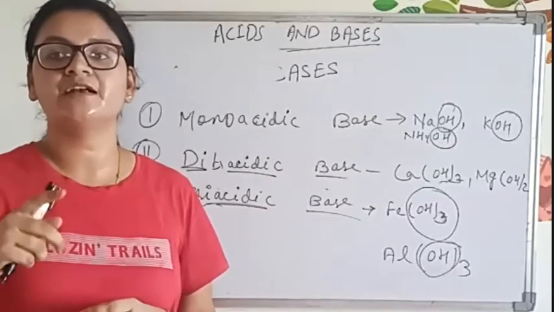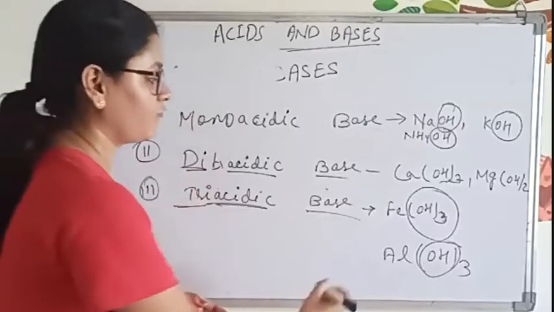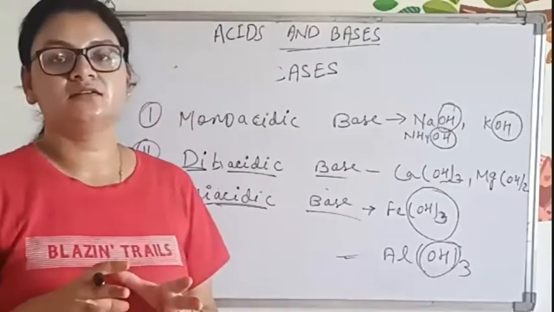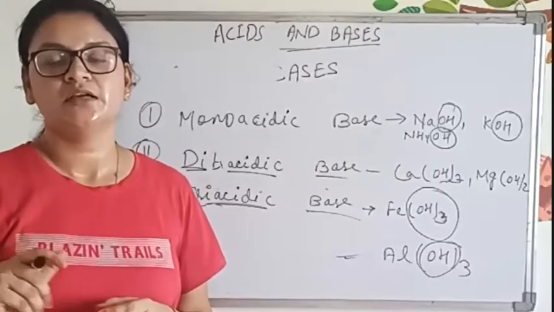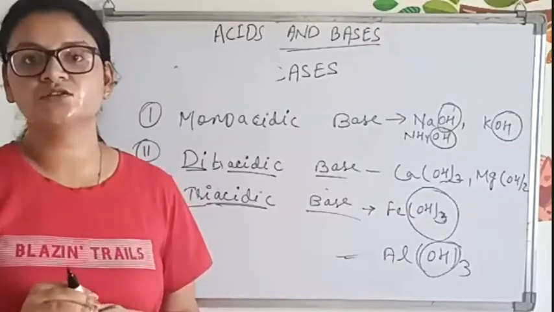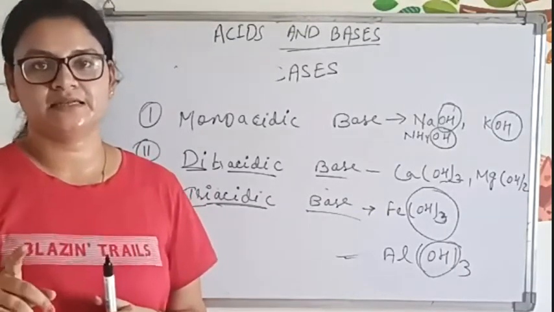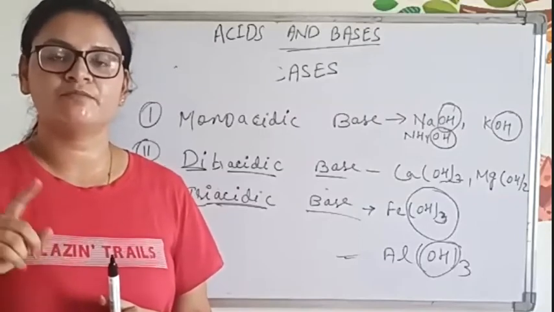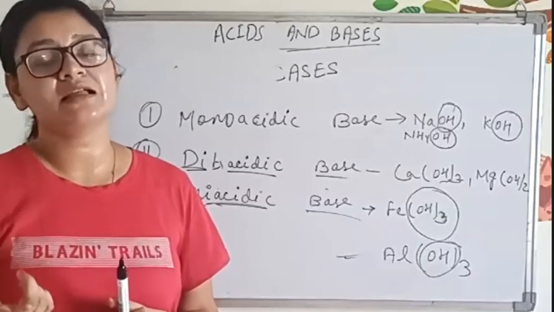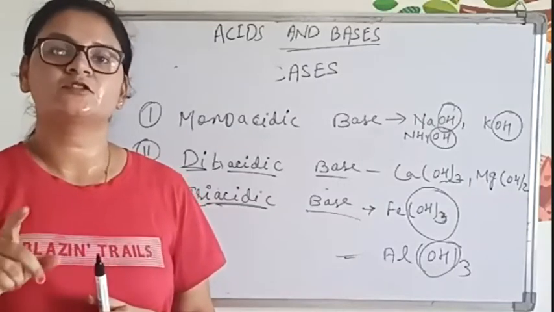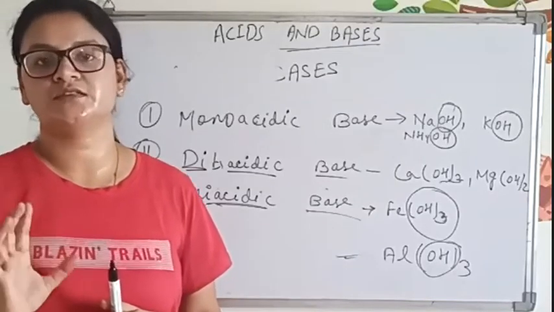If it is written, find out the triacidic base, and there will be 4 options, and then you have to find out which of the compounds contains 3 OH minus ions. Then that will be your answer. Understood? So basically, students get confused between basicity and acidity. Whenever acidity of a base is asked, you have to look at the OH minus ion, and whenever basicity of an acid is asked, you have to look at the H plus ion.